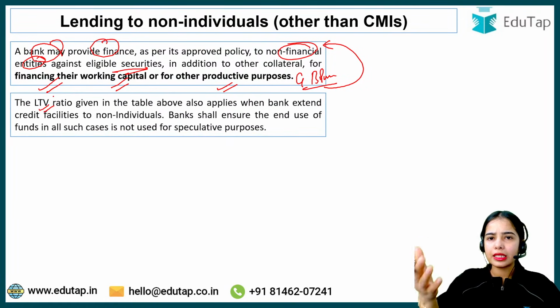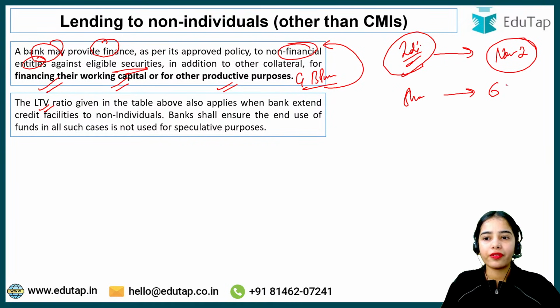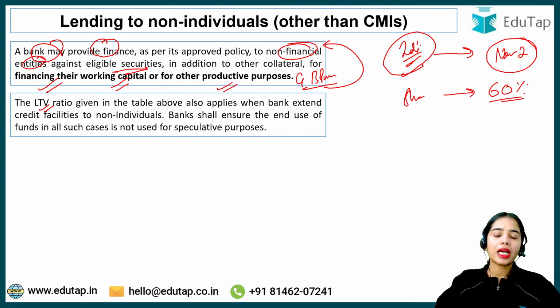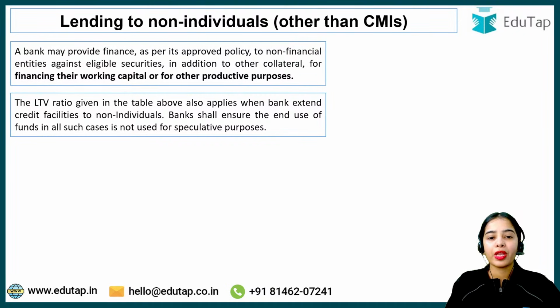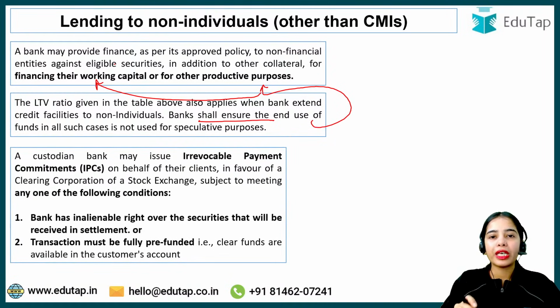The LTV ratio will remain the same as for individuals. We have discussed the LTV ratio; that is the same ratio for non-individuals also, like the shares had an LTV ceiling of 60% and so on, so those LTV ratios will remain the same. The bank shall ensure that the end use is for productive purposes, financing their working capital, and not for speculative purposes. Okay, that means the loan is not being used for speculative purposes.